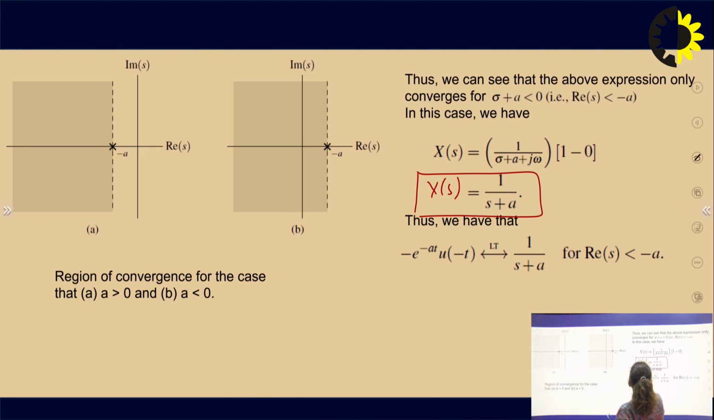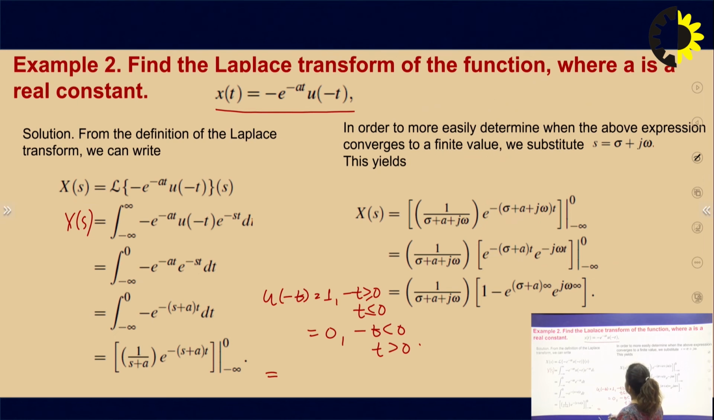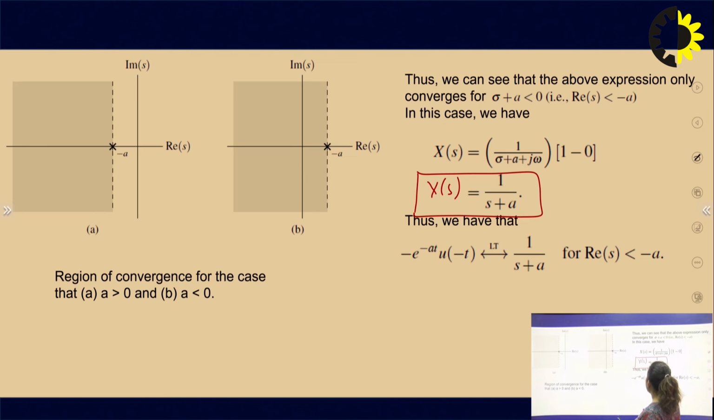So for both expressions, that is for e to the power minus at u of t and minus e to the power minus at u of minus t, the Laplace transform for both cases is 1 upon s plus a. But if you find the ROC, that is the region of convergence, obviously the pole lies at minus a. If minus a is greater than 0, there is case a, and if a is less than 0, there is case b. So we draw a line parallel to the j omega axis in both cases,